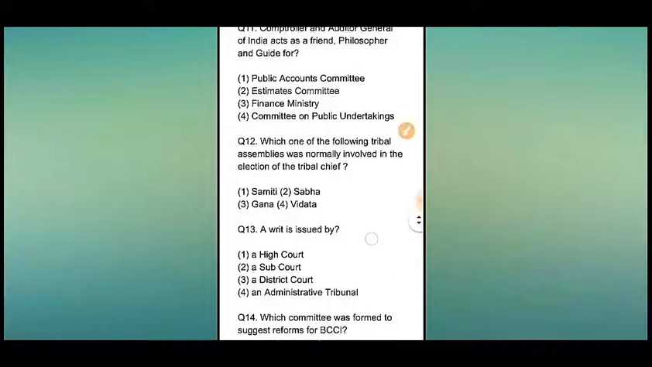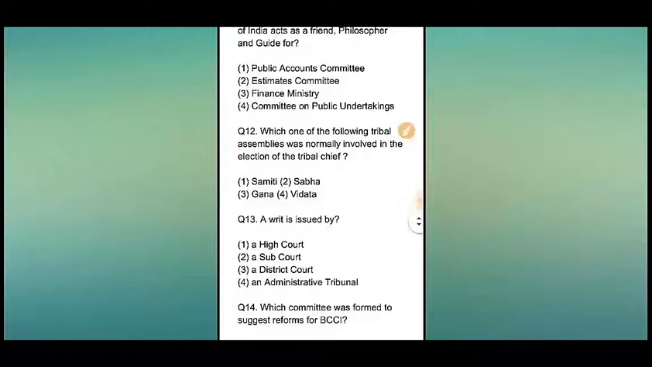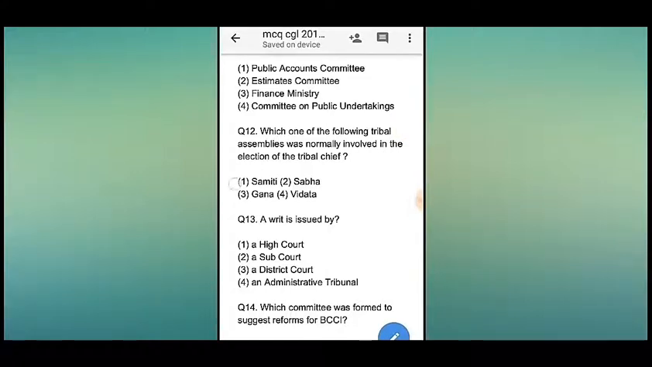Okay. Which one of the following tribal assemblies was normally involved in the election of the tribal chief? There are 4 options. Number 1, Samiti, number 2, Sabha, number 3, Gana, number 4, Vidata. So from the 4 options, the answer will be number 1, that is Samiti.